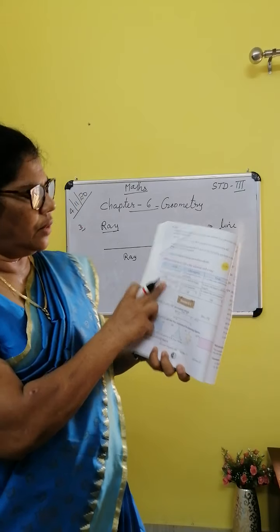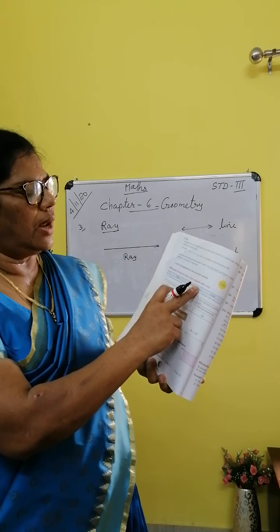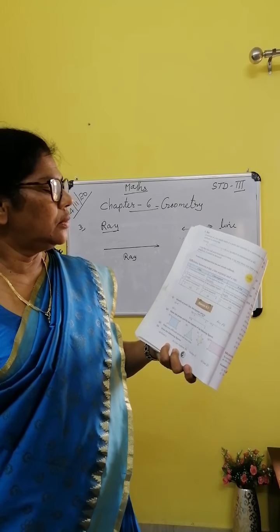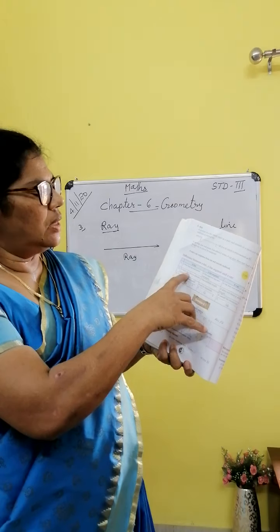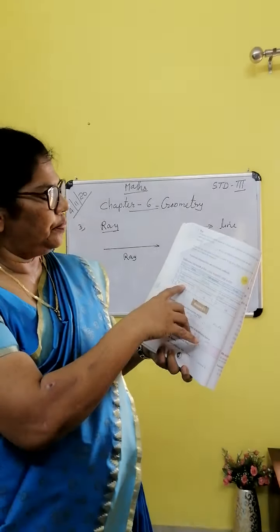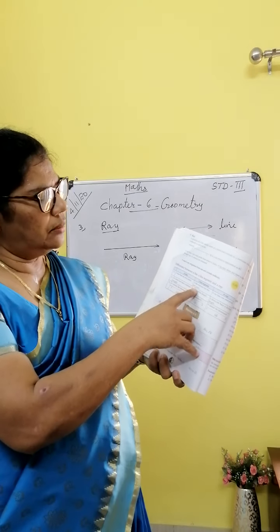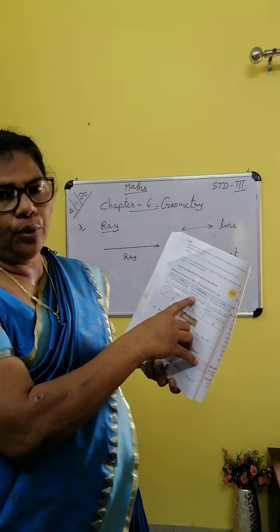You have to write this one, page number 96. Difference between a line segment and a ray. You have to write in the notebook. A line has no end point. It does not have a definite length. It cannot be measured. A line segment has two endpoints.